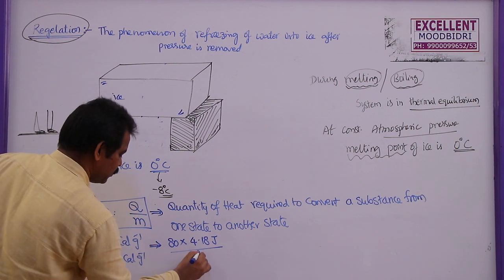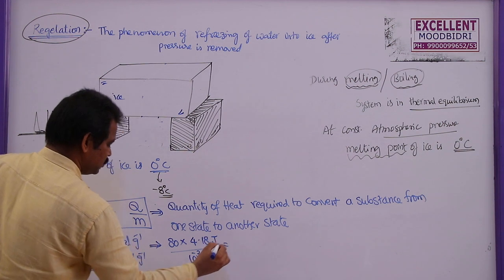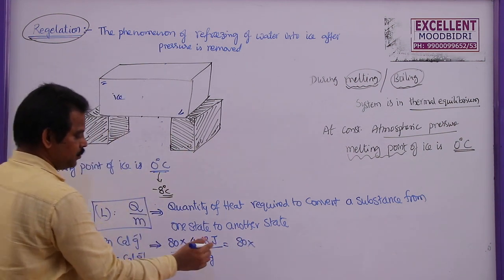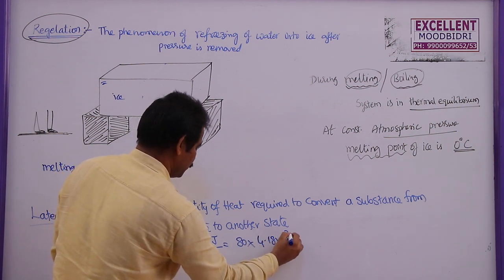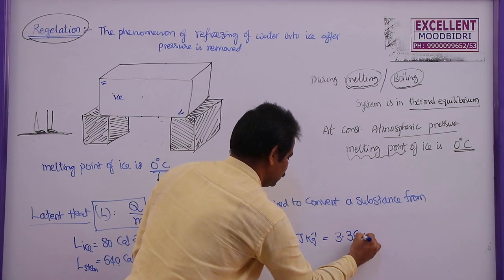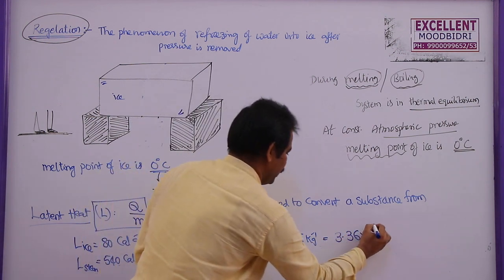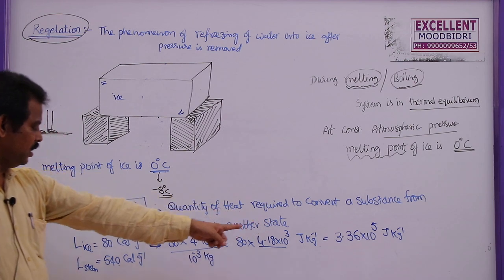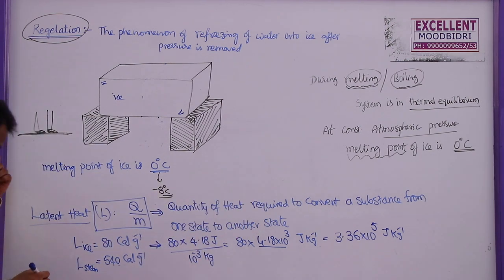This will be 10 power minus 3 kgs. So this can be written as 80 into 4.18 into 10 power plus 3 joule per kg, which is 3.34 into 10 power 5 joule per kg. This is the latent heat of ice in terms of the SI system.